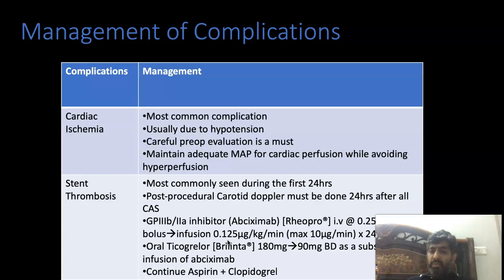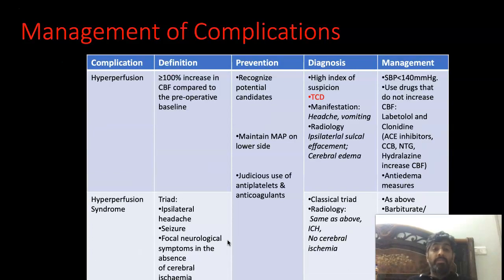So if this patient complains of the slightest chest pain, slightest jaw pain, any kind of symptoms or any change in ECG that you see, just inform the cardiologist there and then, because sometimes in the DSA lab they require an angioplasty as well. Okay, now a word or two about hyperperfusion. I already told you that you need to look at the pre-operative transcranial Doppler in these patients, and post-operatively, if there are red flags in there, you need to maintain a high index of suspicion.